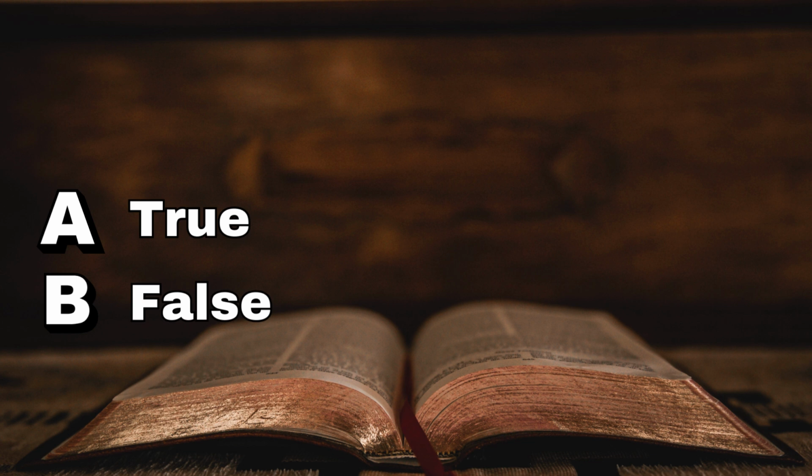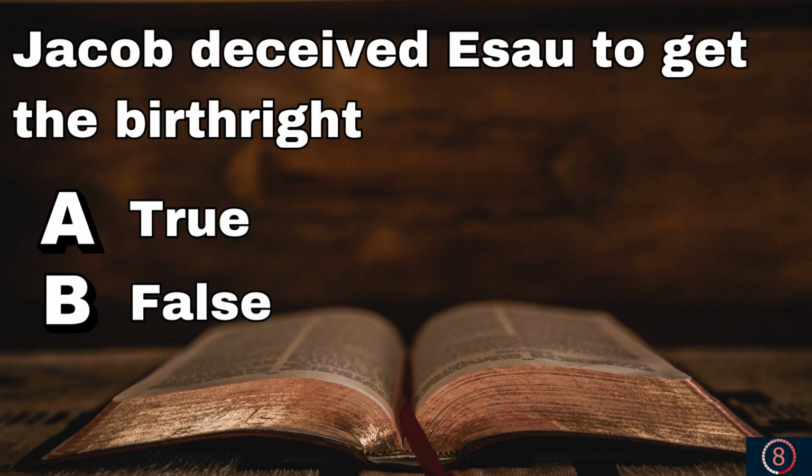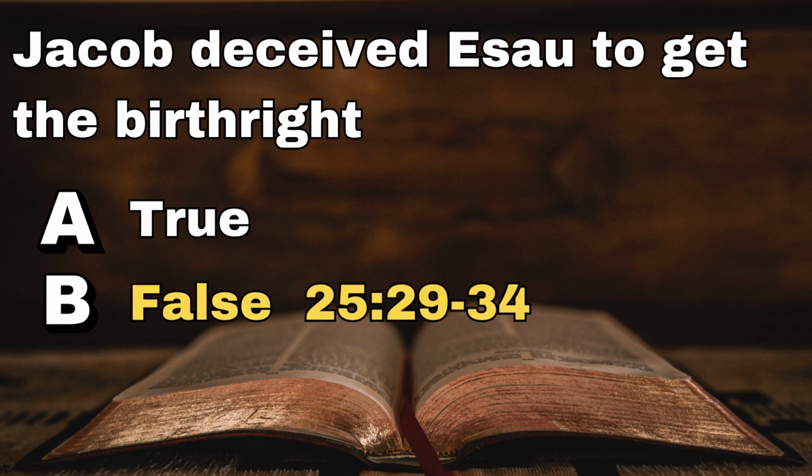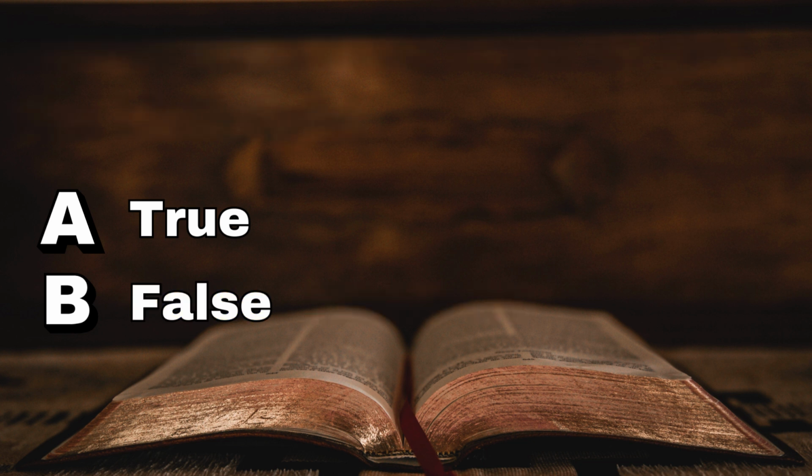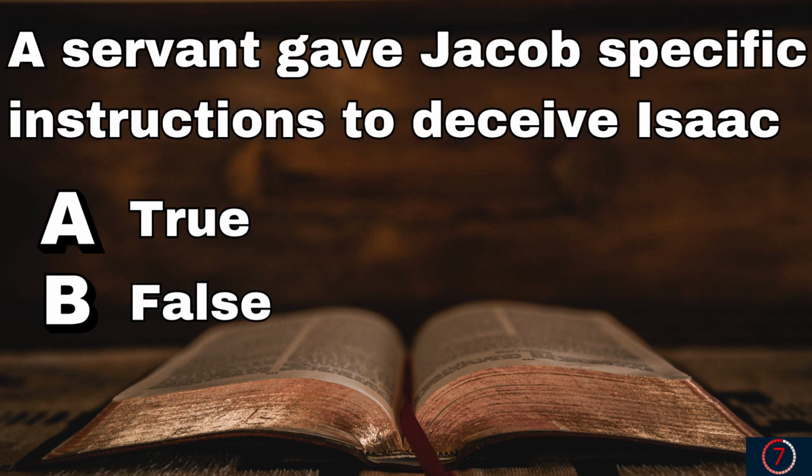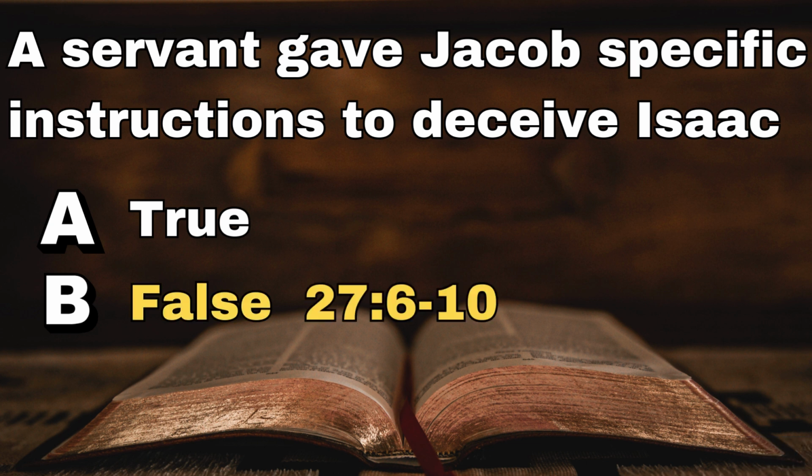Question 18. True or false? Jacob deceived Esau to get the birthright. And that is false. Esau willingly gave up his birthright for a bowl of stew. Question 19. Another true or false? A servant gave Jacob specific instructions to deceive Isaac. And that is false. It was Rebekah, his mother, as seen in Genesis chapter 27.